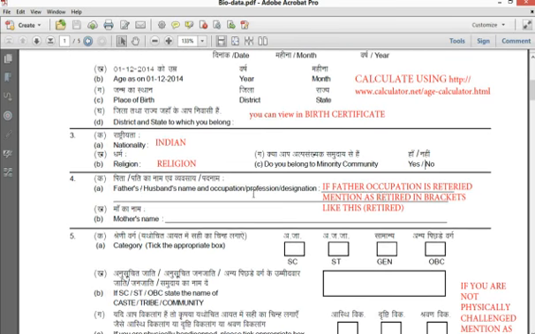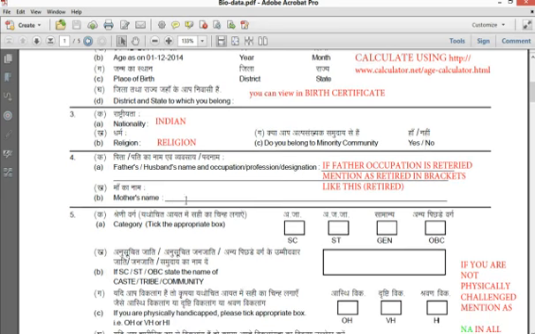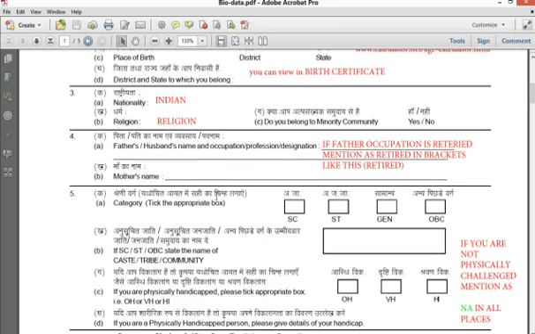And father's name, as it is mentioned in your 10th class only. If your father's initial is not expanded, keep it as the same initial. If it is expanded, please write the full name here. And if your father is an employee, keep it as his occupation. Or if your father is retired, just write the occupation and in brackets write retired. And your mother's name as mentioned in the 10th class only, same thing.